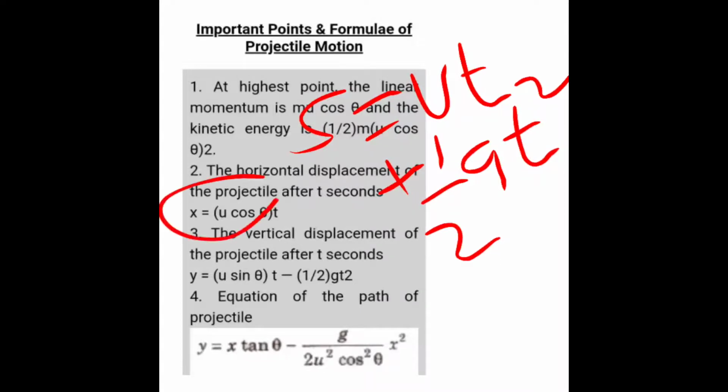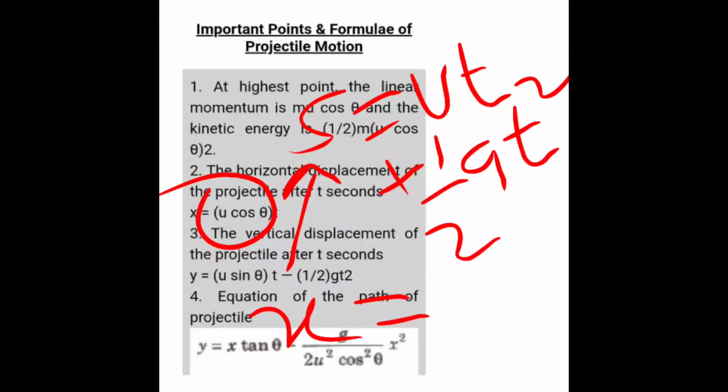Now when it is horizontal component, our s is x, right, equals u, that means horizontal velocity, that is horizontal component u cos theta, t as it is, plus half a t square. A means here, I just now said that in horizontal direction acceleration is 0, so 0 into half into t square, that is 0.